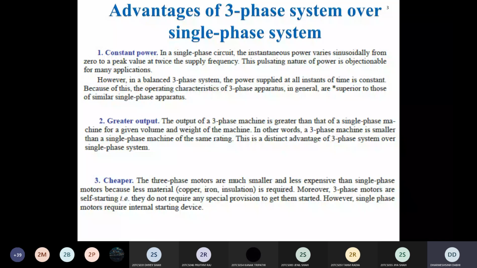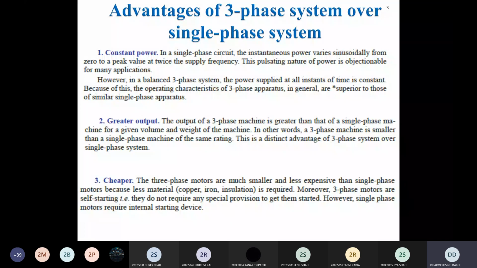Clear? If you see that at the bottom or at the top of the fan, there is one box that is nothing but a capacitor that is required for starting of this motor. So single phase motor is not a self starting motor, whereas three phase motor is a self starting device. It means it does not require any capacitor to start it. Okay, so this is one advantage of using the three phase device as compared to the single phase motor.